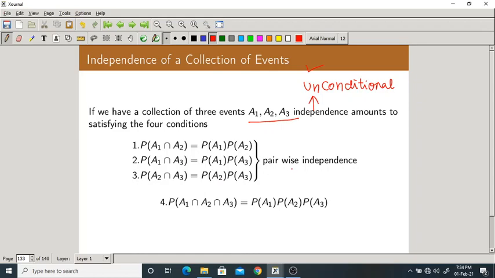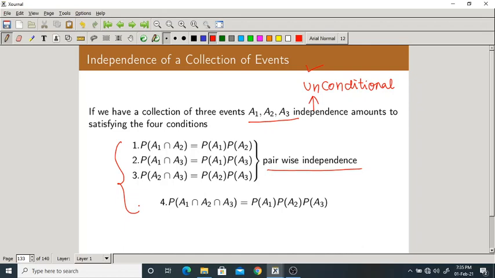All these three are called pairwise independence, which means A1 is independent of A2, A1 is independent of A3, and A2 is independent of A3. If you take any two at a time, they are independent of each other. But what is the fourth condition? P of A1 intersection A2 intersection A3 should also be equal to P of A1 into P of A2 into P of A3. So these are the four conditions that need to be satisfied for three events to be independent. So four are very important.